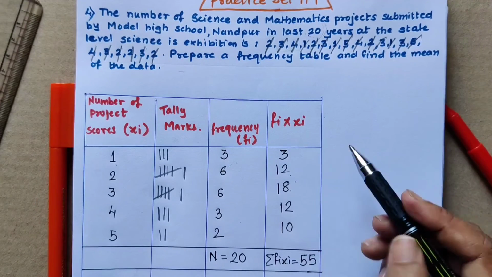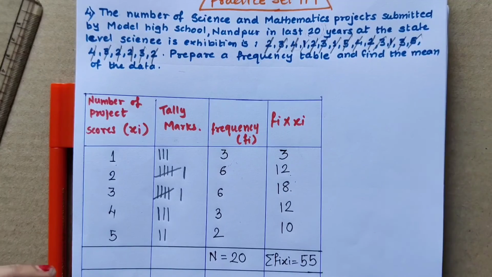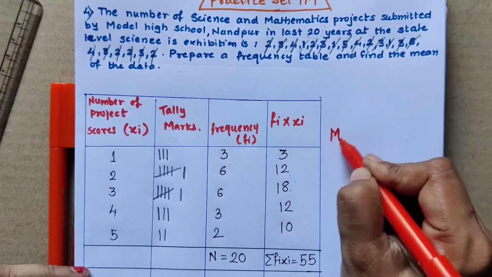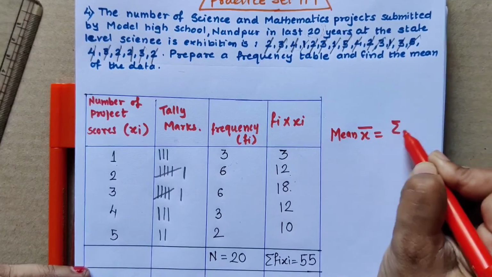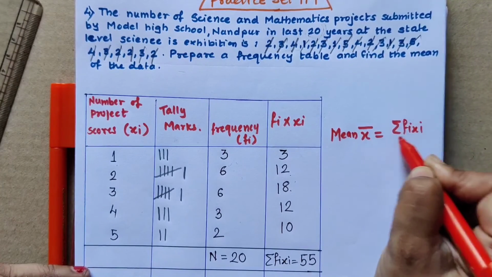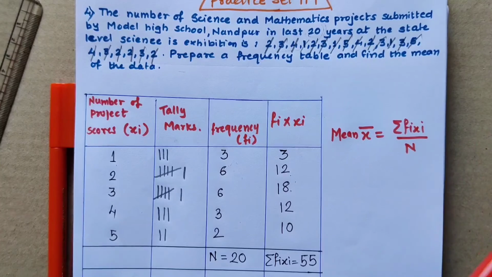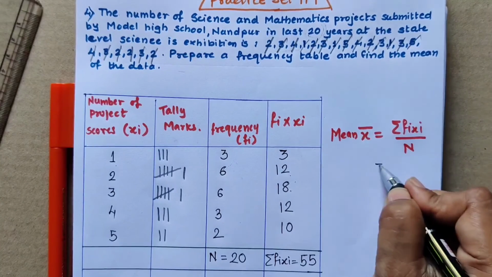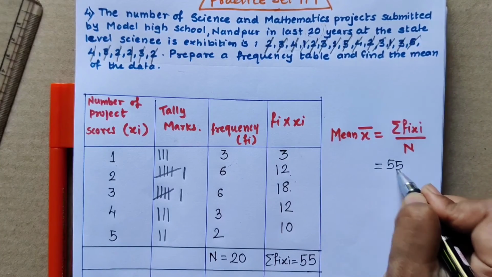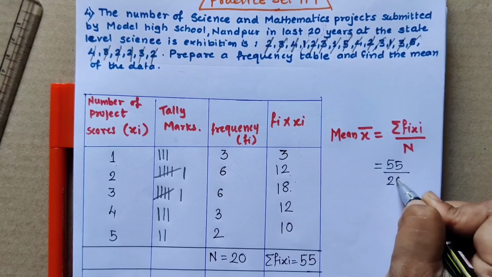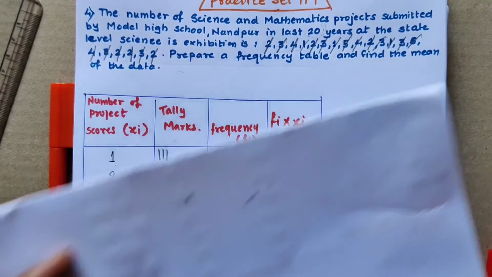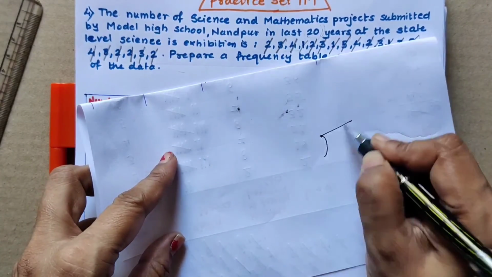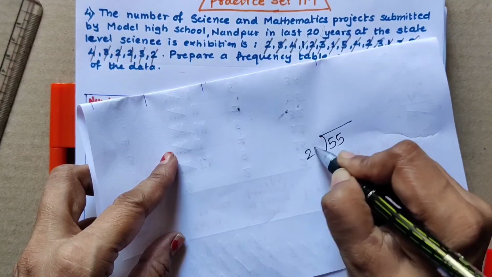Is it correct? Okay. Now we have to find the mean of this data. For the mean we apply the formula: mean x bar is equal to summation fi xi upon N. The summation fi xi value we have got is 55, and N is 20. So we have to divide 55 by 20. If you want, you can do it orally. Otherwise, you can divide 55 by 20.